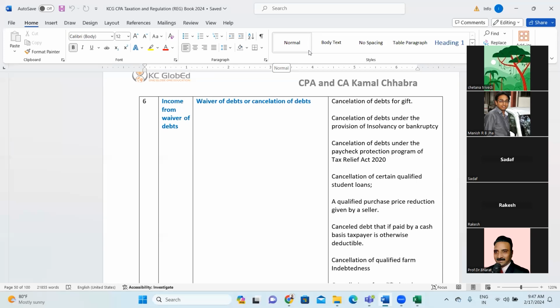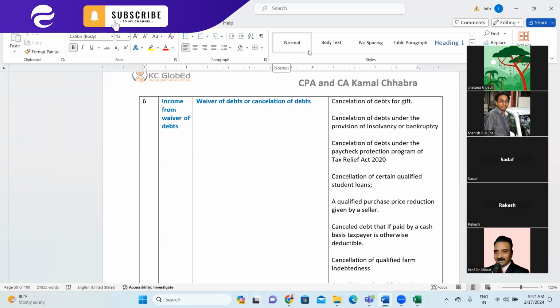Next is cancellation of certain qualified student loans. This also comes under the CARES Act 2020. When Donald Trump came up with the CARES Act 2020, he came up with a relief package for student loans as well.